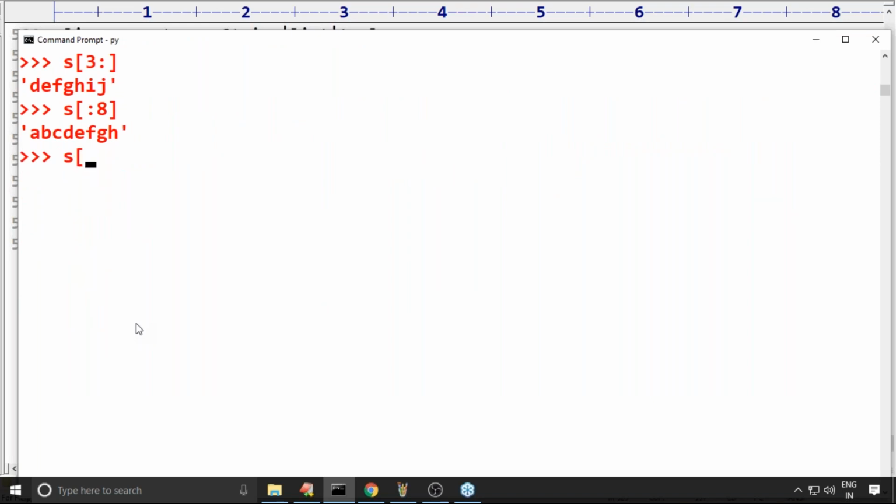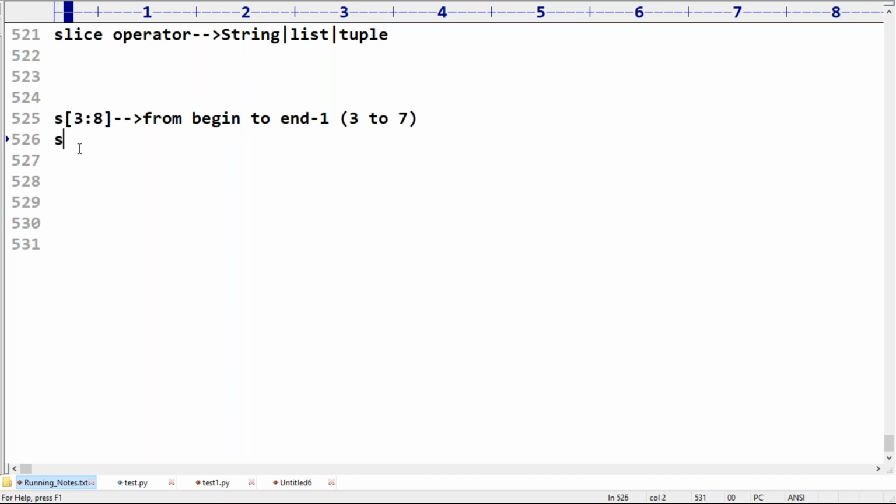Okay, now S of 3 colon 8 colon 2 I'm trying to take, sir. Can you please confirm what is the output we are going to get now? First question I will ask, is it forward direction or backward direction? Please respond. The new members, especially by considering you people in my mind, I'm telling this point.